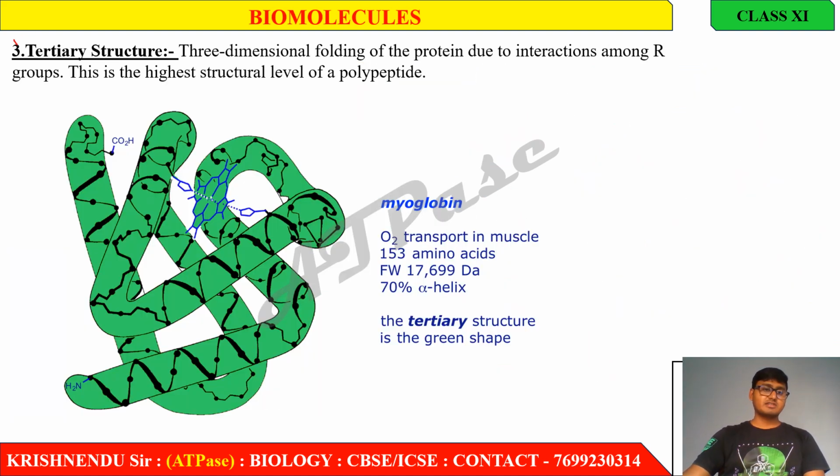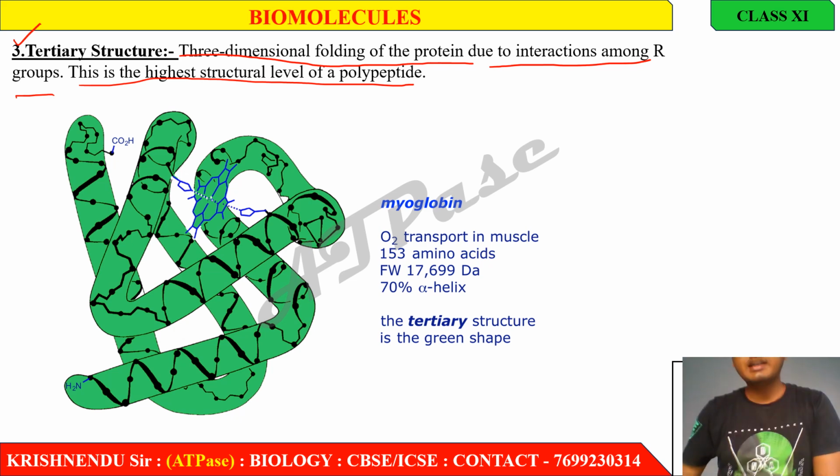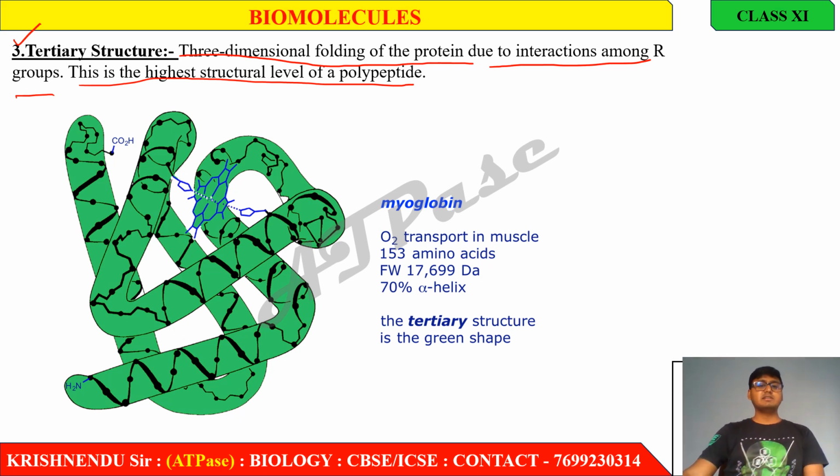Next, tertiary structure. Three-dimensional folding of protein due to interaction among R groups. This is the highest structural level of peptide or polypeptide, that is, three-dimensional folding of protein.